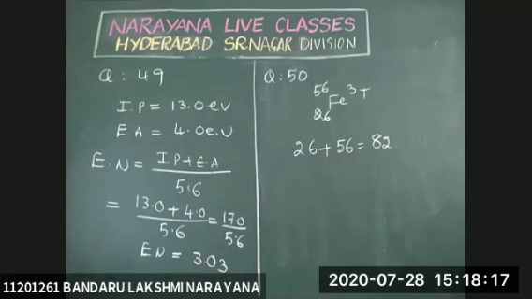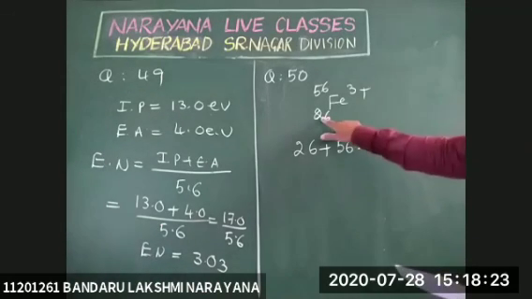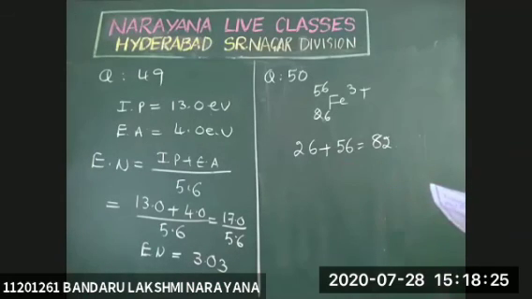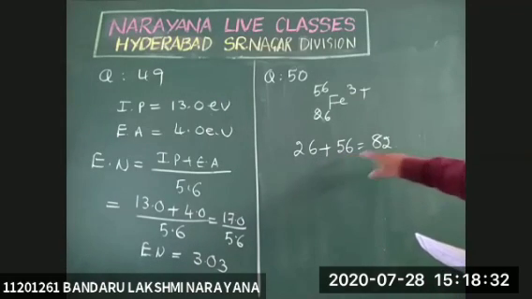Iron 26, 56, 3 plus. In this case, number of electrons is equal to 26. That means sum of the atomic number. Atomic number is 26 and mass number is 56, already given. Therefore, 26 plus 56 is equal to 82.